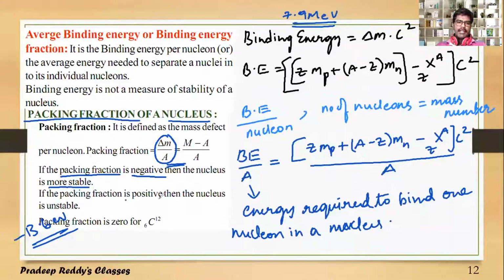If the packing fraction is positive, then the nucleus is said to be unstable. You can classify unstable and stable nuclei based on their binding energy and also packing fraction. If you are able to calculate the packing fraction, that gives you binding energy per nucleon, and vice versa.